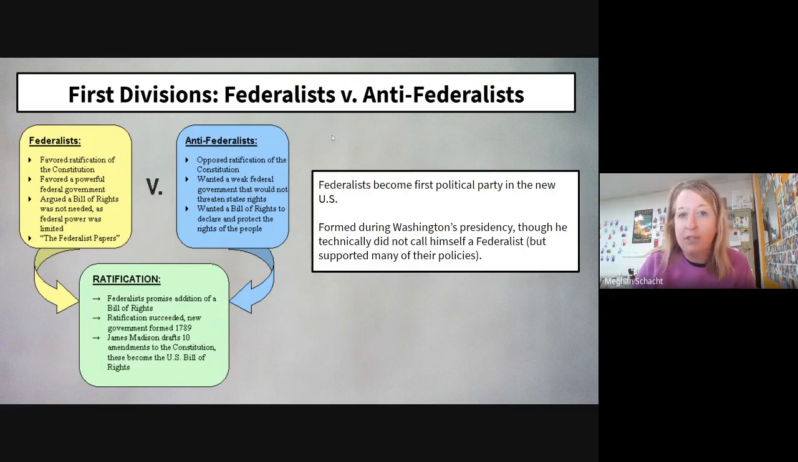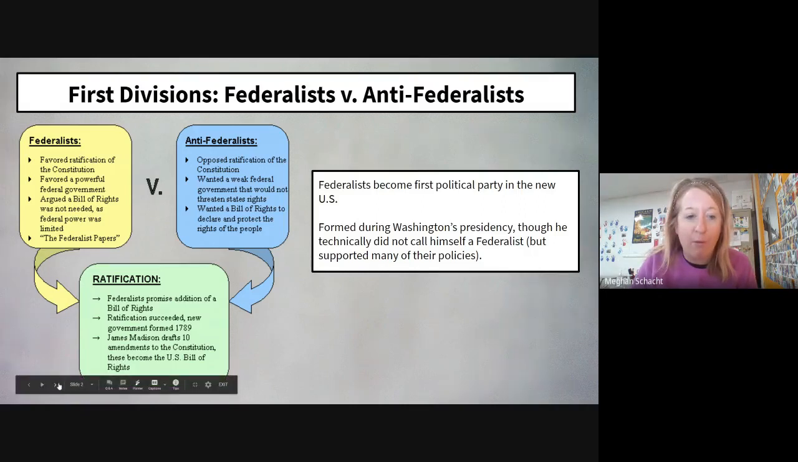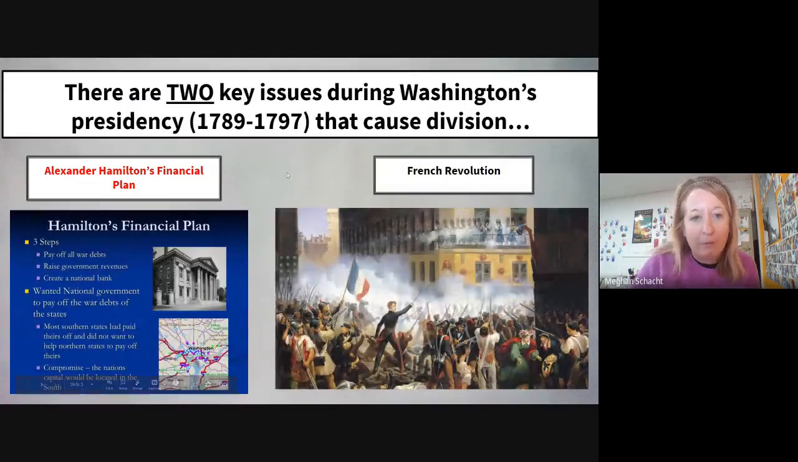While Washington himself does not align with the Federalist Party, he does not call himself a Federalist. He definitely, in his policies and ideas, it's pretty safe to say he would be a Federalist. But John Adams is a Federalist, Alexander Hamilton is a Federalist, and we're going to see how the remaining Federalists become discontented and eventually break off and form the Democratic Republican Party.